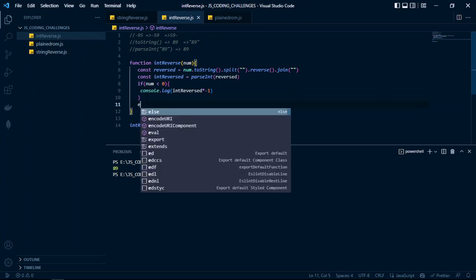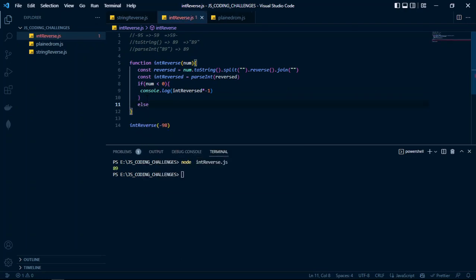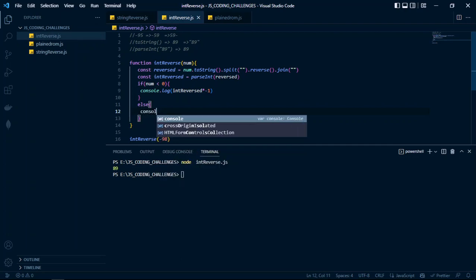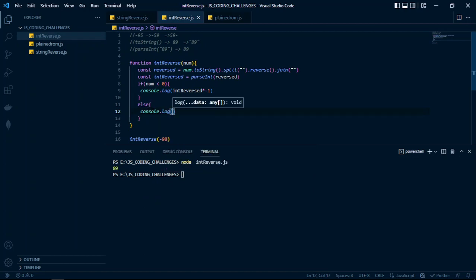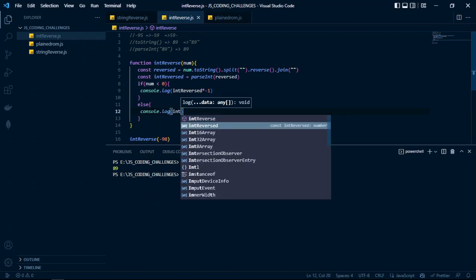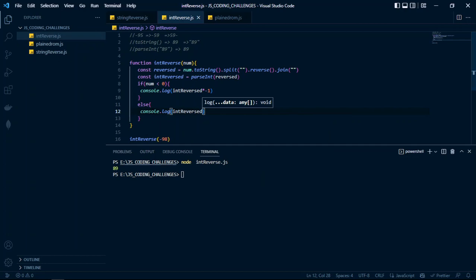Else, we're going to just return the integer intReversed. Let us test it out and see. Wow, you see, we're having negative 89. Wonderful.